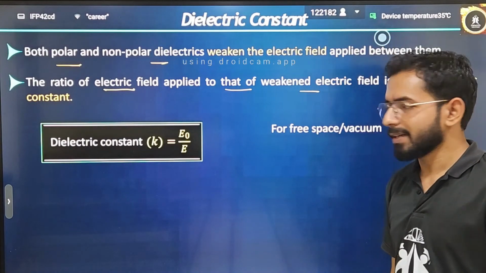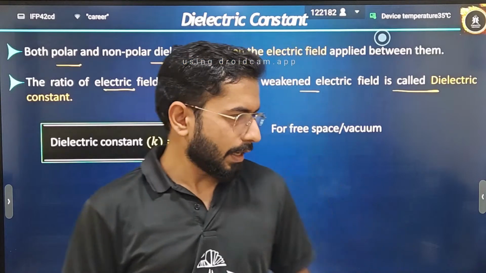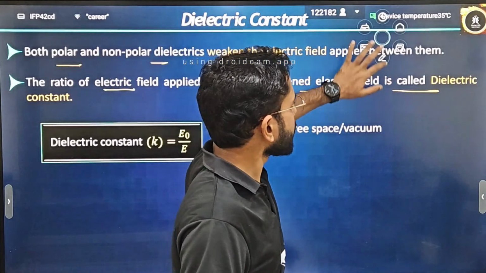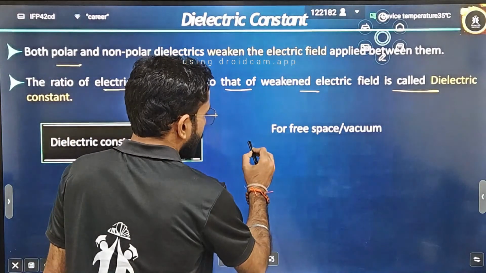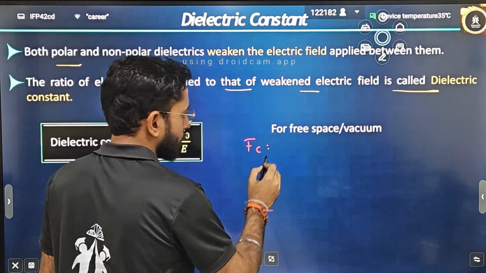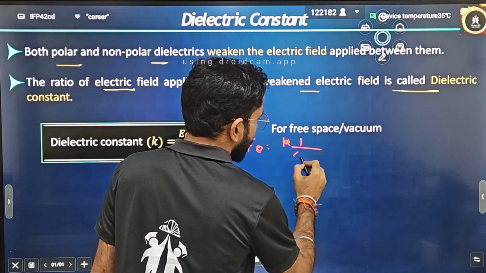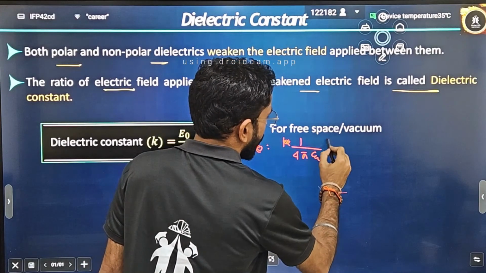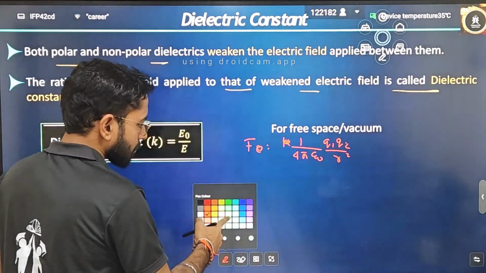What is the dielectric constant? Students, you remember, let's take a quick recap of what I told you in the first chapter, and relate it from here. What is Coulomb's force? F naught is equal to, let's write it completely, 1 by 4 pi epsilon naught, q1 q2 divided by r square. Correct?